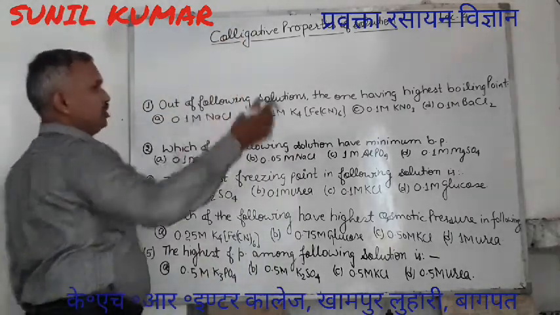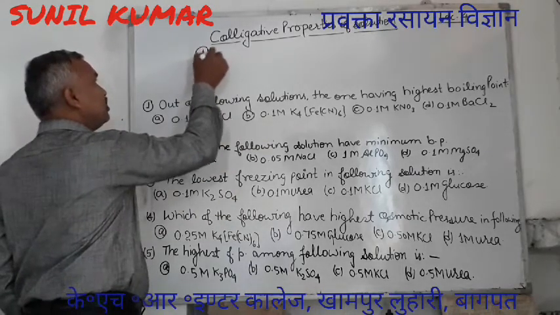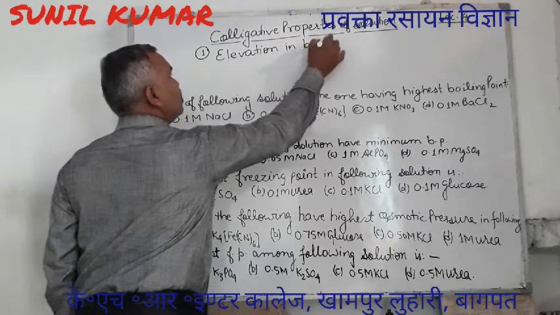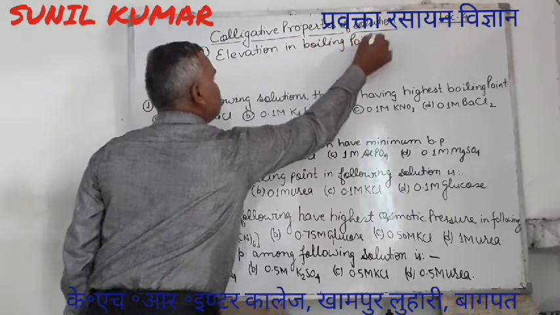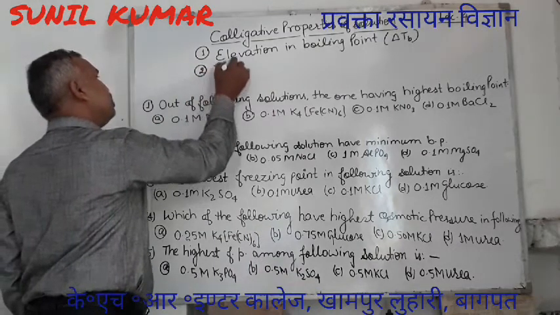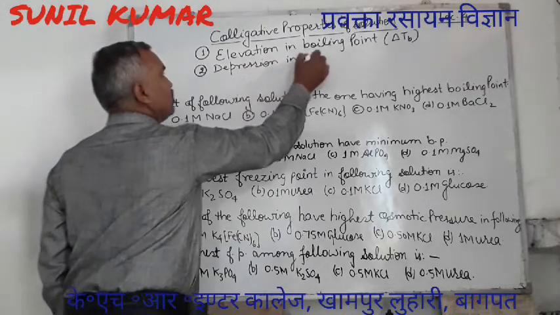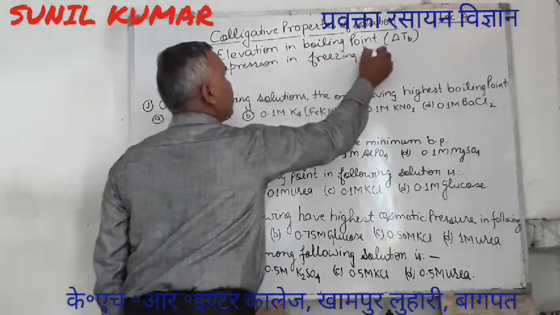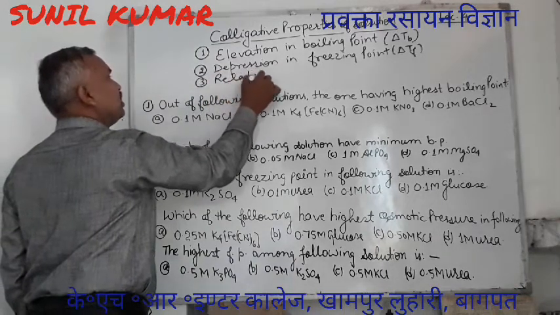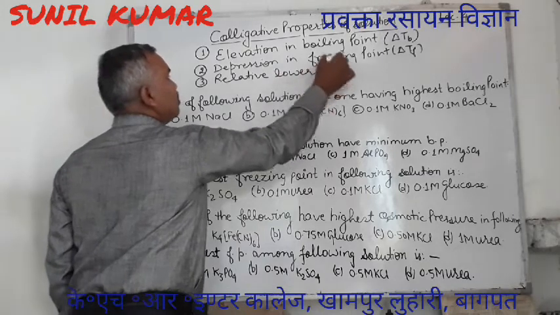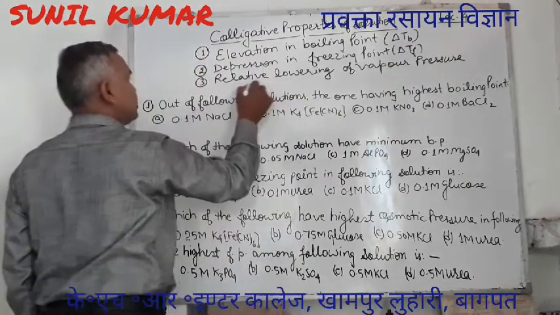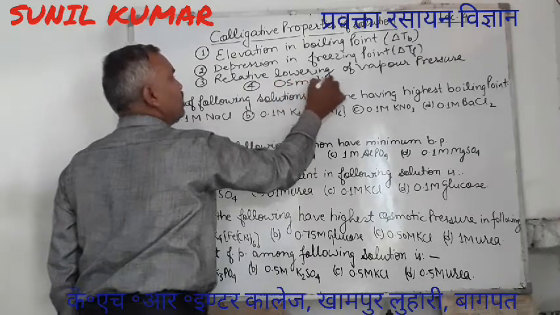And these colligative properties which you have to study are: elevation in boiling point; the other is depression in freezing point; the third is relative lowering of vapor pressure; and the last is osmotic pressure.